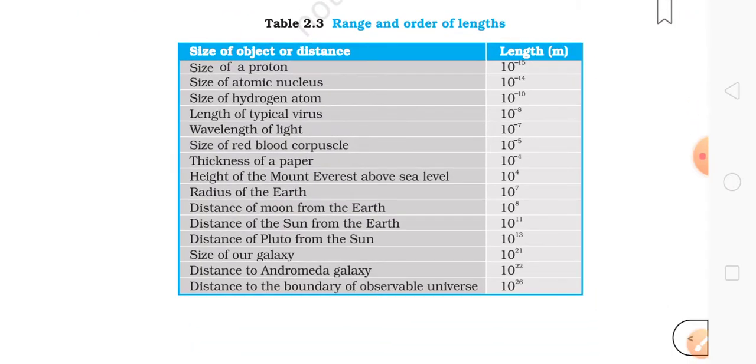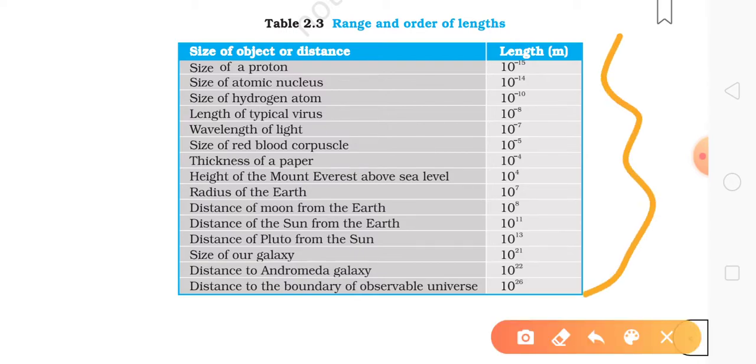See, this is important. The tables given are important actually, because questions can come directly like this, or what is the size of a proton, and we have to answer it is 10 to the power minus 15, in length in meters. So these are all given here.